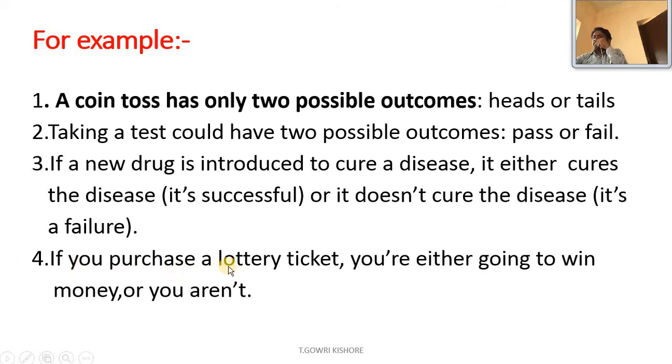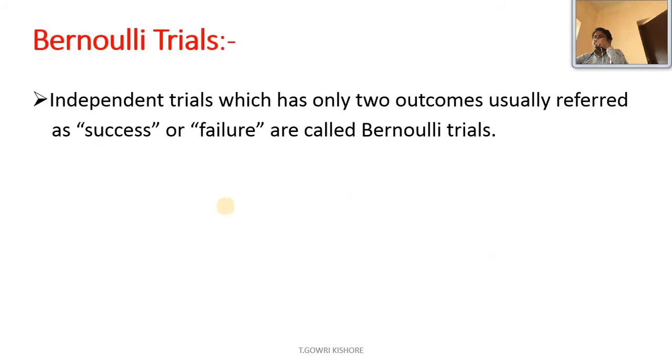And fourth, if you purchase a lottery ticket, you are either going to win money or you aren't. We can move further to present-day bettings. In cricket, we have many websites like Dream11. If you give money, you may get more amount, or you may not. At that position we can use this binomial function.